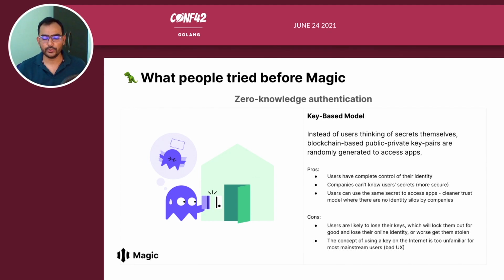Users are likely to lose their keys. I'm sure many of you have forgotten your password, and we do too, which will lock them out of their accounts and lose their online identity, or worse, get them stolen. So the concept of using a key on the internet is too unfamiliar for mainstream users because of bad UX.